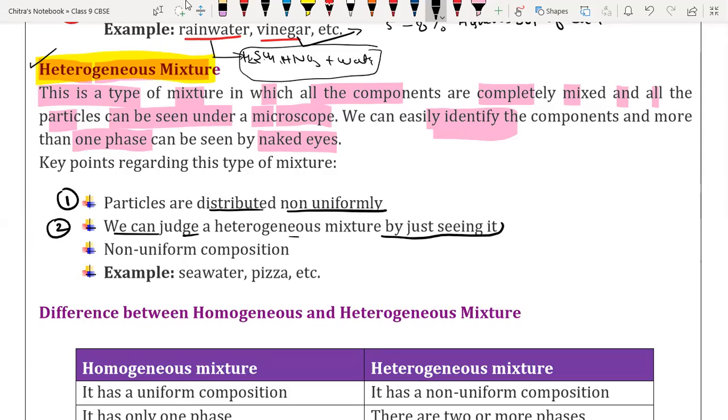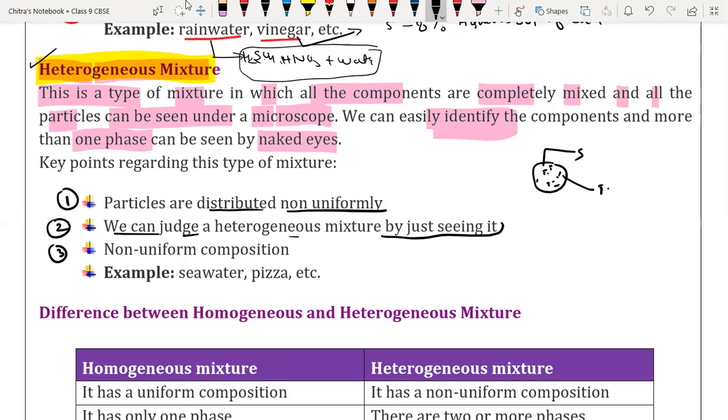Like when we mix sugar and tea particles, we can observe them separately because they are not dissolved. A brown colored tea will appear, and whitish colored sugar will appear. That's why they are a heterogeneous mixture.